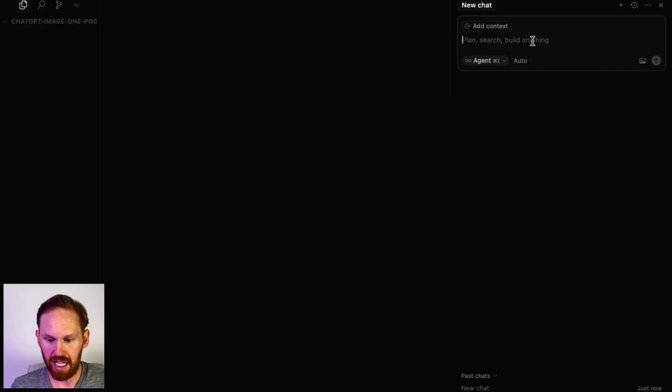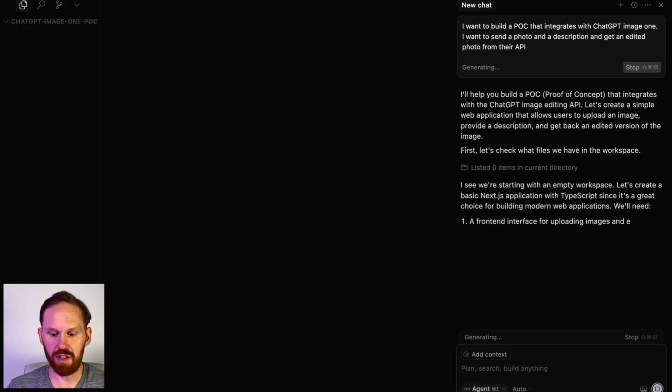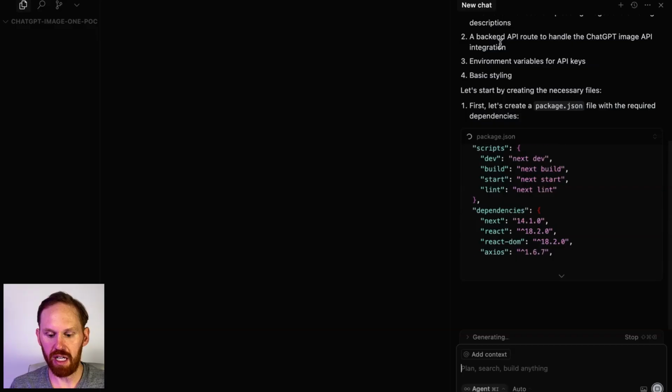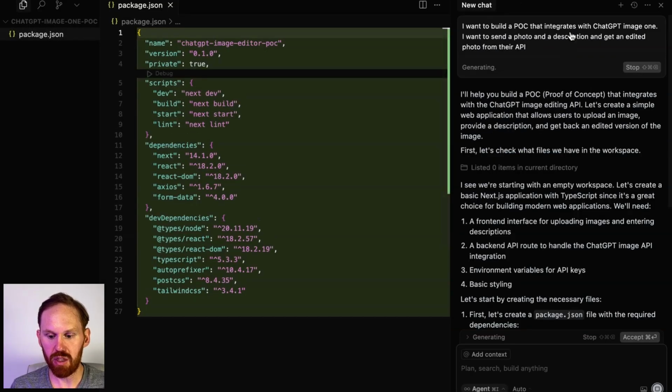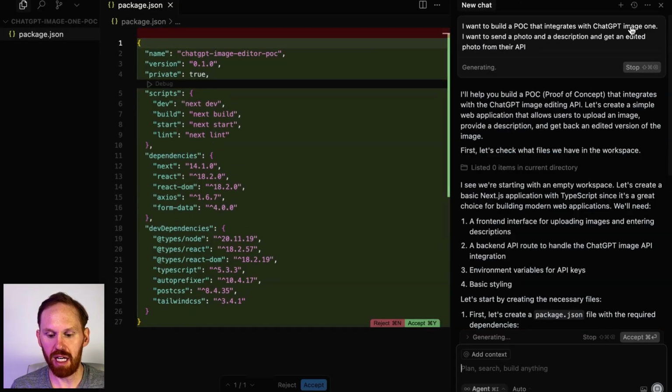So you can see we have a chat window on the right, and we're going to eventually have files and code on the main area and on the left. Okay, so I'm kicking off our initial prompt where I just described what we want our POC to do. We want to integrate with ChatGPT Image 1, and I want to be able to send a photo and a description and get an edited photo back from their API.